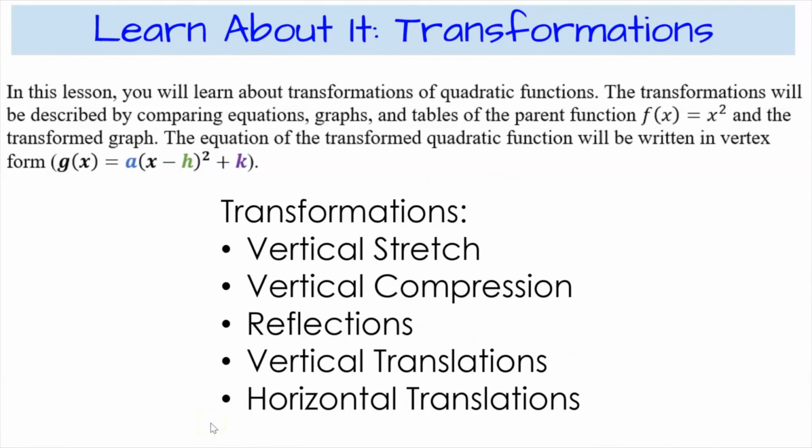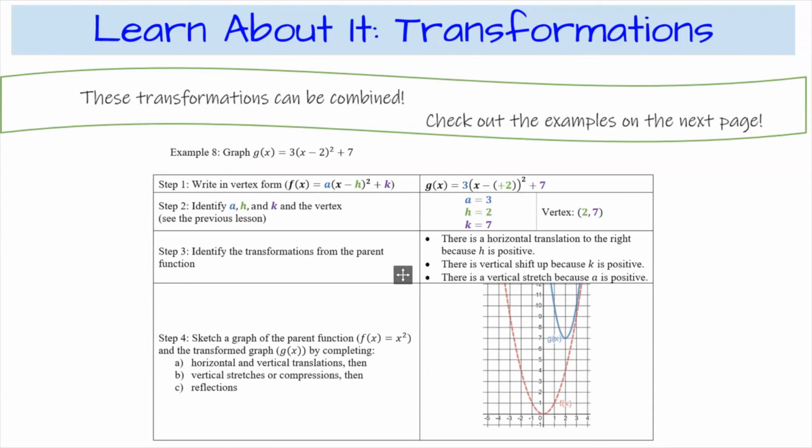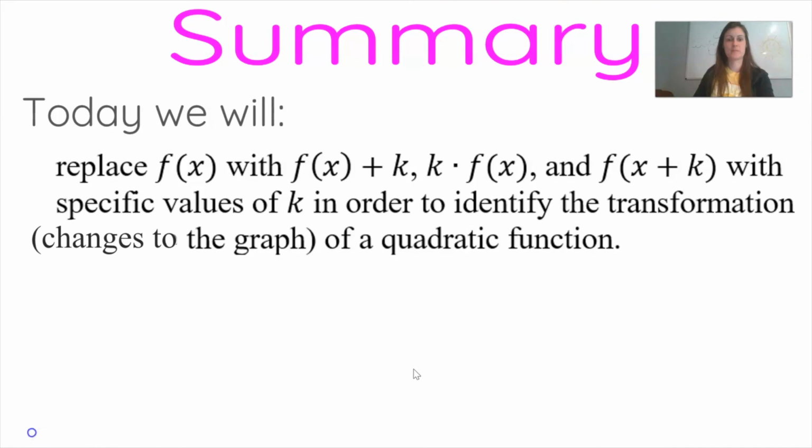So in the Desmos activity and the notes section, we learned about different types of transformations that can happen to quadratic functions. In addition to a single transformation, transformations can be combined. And there are 2 additional examples in your print packet to show what that looks like. We're not going to go over those examples, but I encourage you to read through examples 8 and 9 in your print packet so you can see exactly what's happening when more than one transformation is applied.